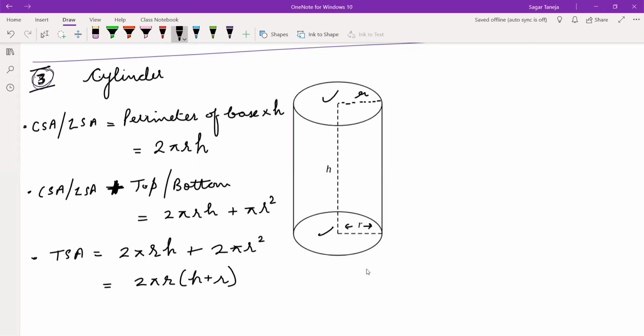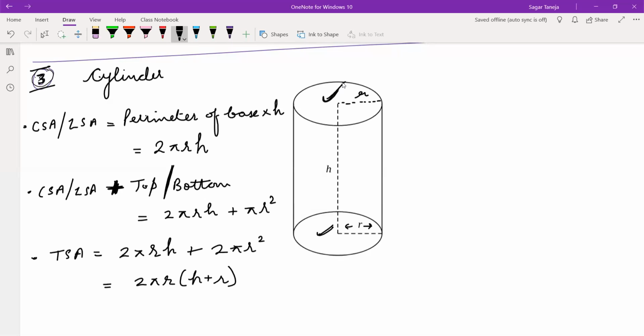Ekam Jyot is asking why we have added only one circle in this. Because, Ekam Jyot, here we are not taking both top and bottom. We are not taking this and this both. I have put here a slash. Either in this formula we are taking top or we are taking bottom. Any one you have to take.